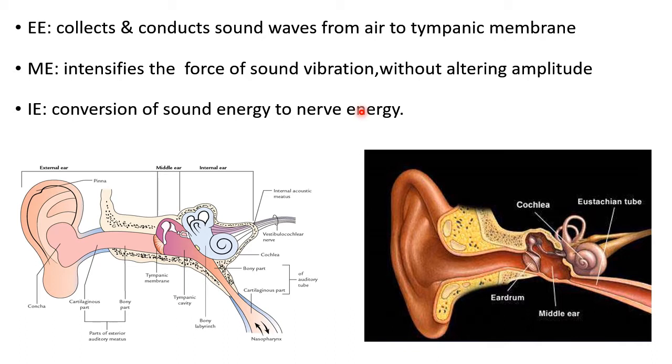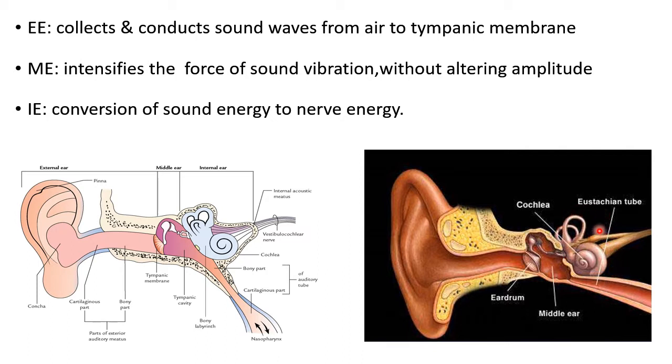Now let us see the parts of the ear. The external ear conducts the sound waves from the external environment and conveys them to the tympanic membrane. This is the tympanic membrane, which keeps on vibrating when it receives the sound waves. Now it will be conveyed to the middle ear. This is the middle ear cavity, which intensifies the force of the sound vibration without altering the amplitude of the sound, and it will be conveyed to the internal ear.